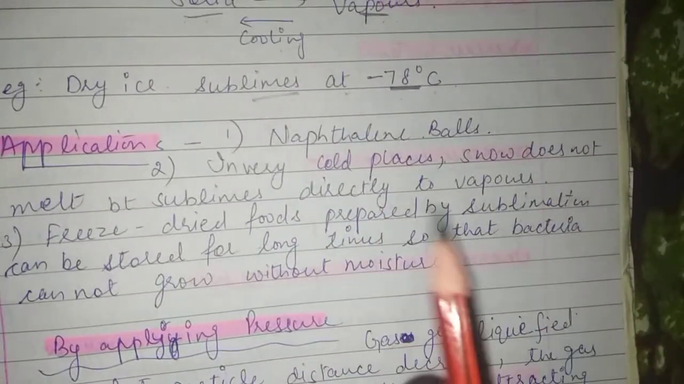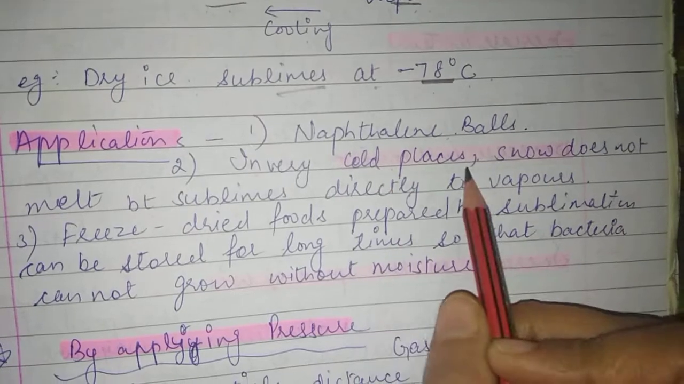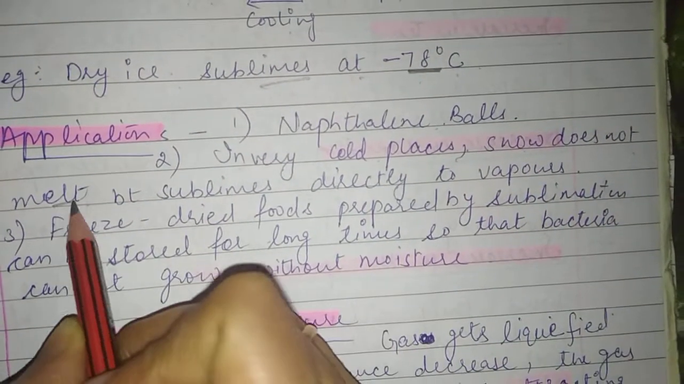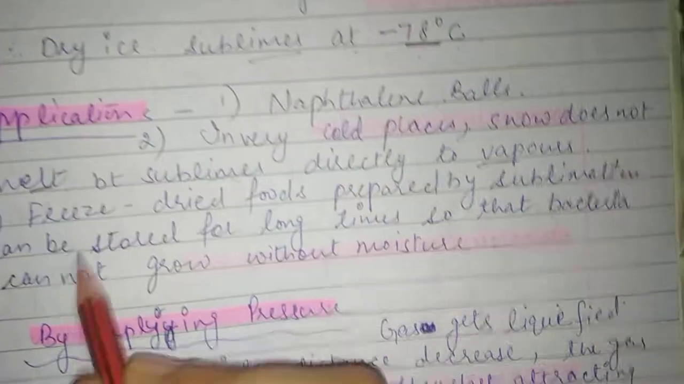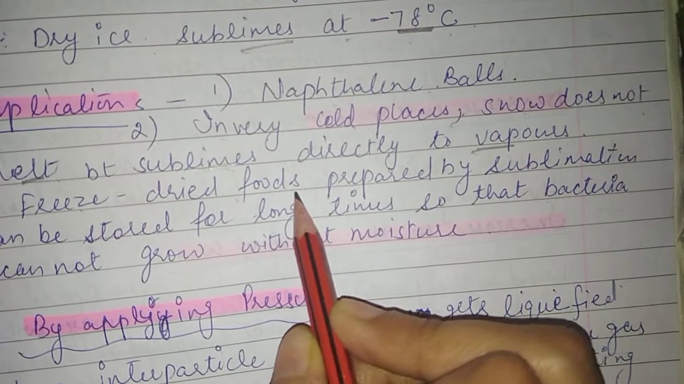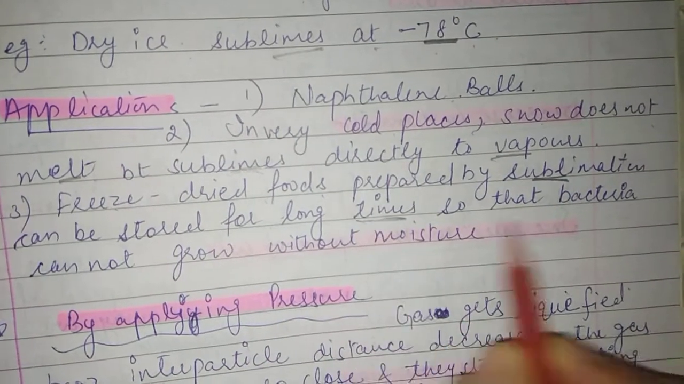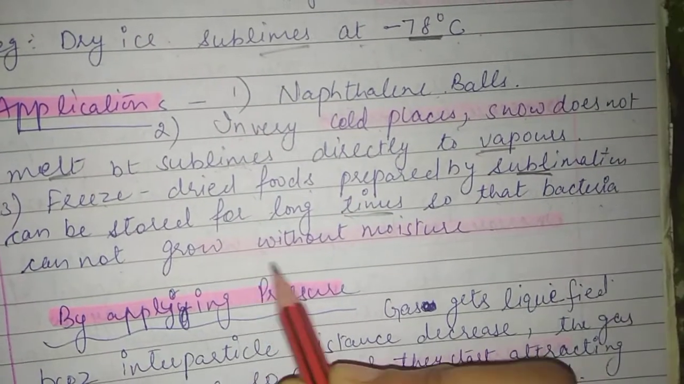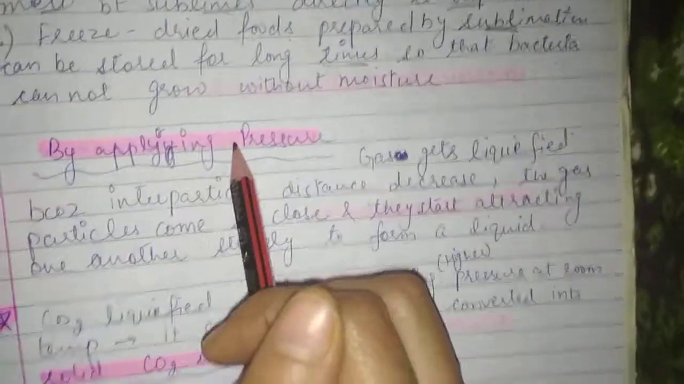Now, what are the applications of sublimation? First, the most important application is naphthalene balls. Second, in very cold places, snow does not melt but sublimes directly into vapors. Third, freeze-dried foods prepared by sublimation can be stored for a longer time because bacteria cannot grow without moisture.